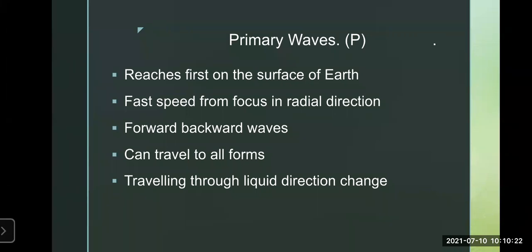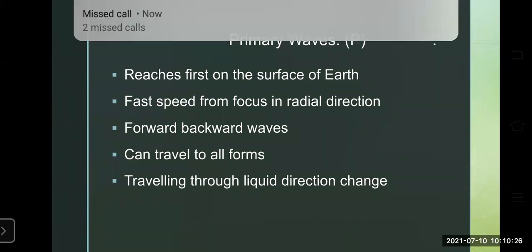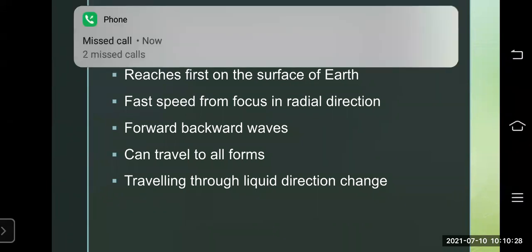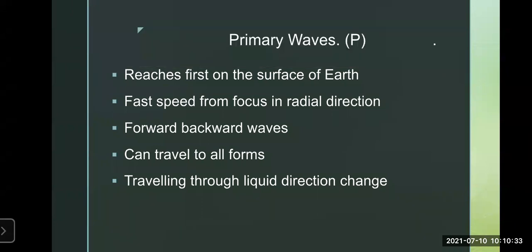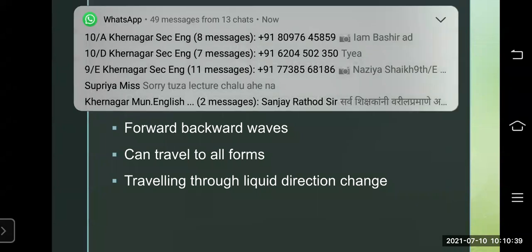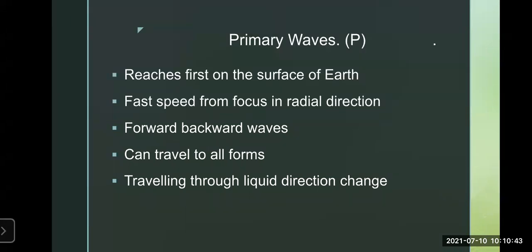These primary waves are very powerful. They are the first to reach the surface of the earth, and they can travel in all forms. They can travel in the liquid form, in the solid form, as well as in the gaseous form. So in all three states, these waves travel.